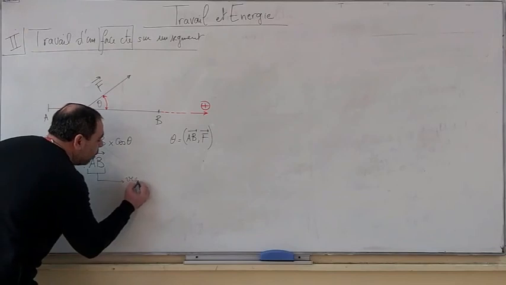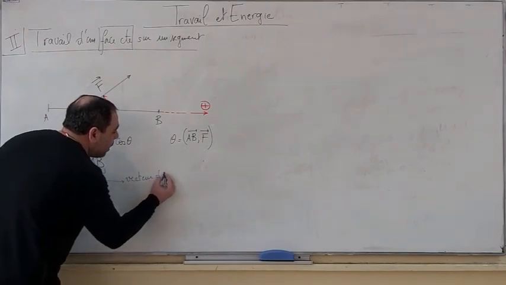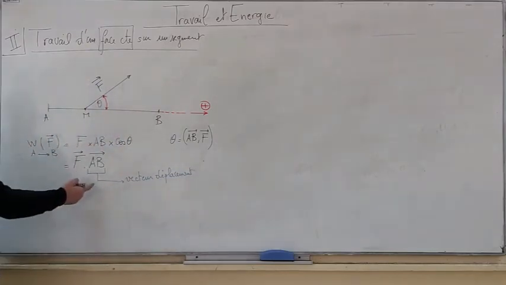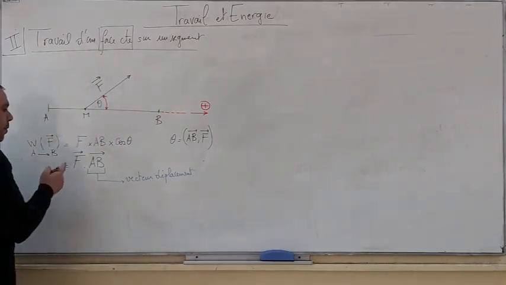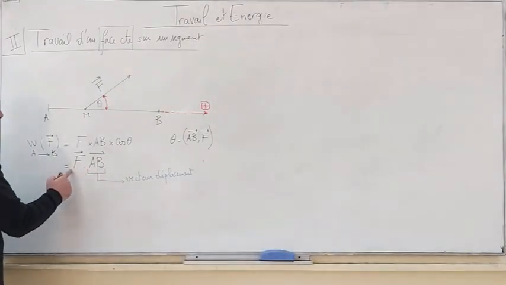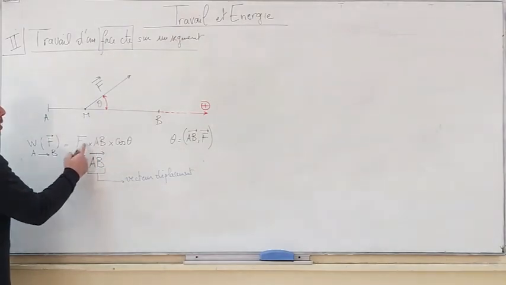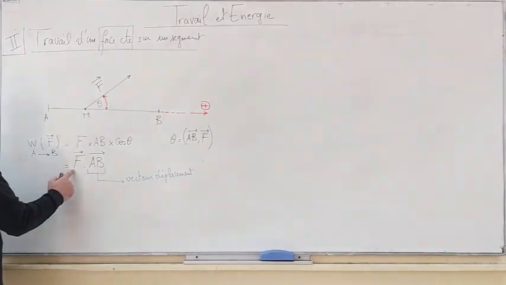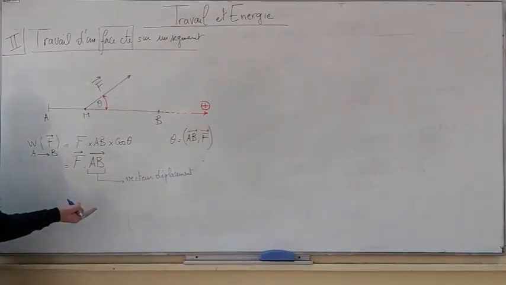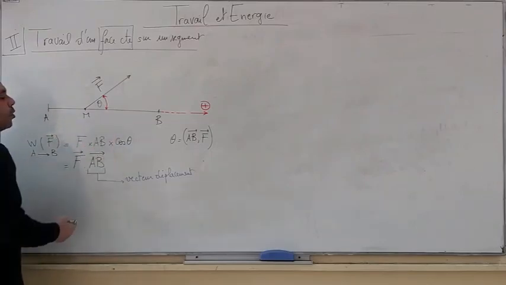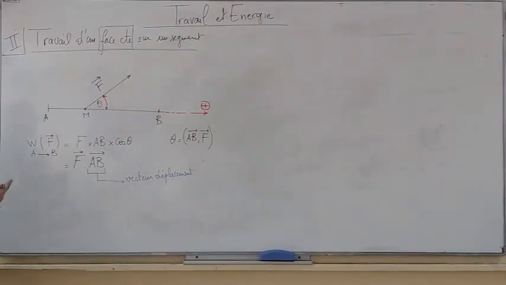AB is the displacement vector, or simply the displacement. If F is perpendicular to the displacement, the work is 0. If the displacement is 0, the work is 0. As F increases, the work will increase. And if AB increases, the work will increase as well. So the work done by a force is the product of the magnitude of the force by AB by cosine theta, which is the angle between AB and F.